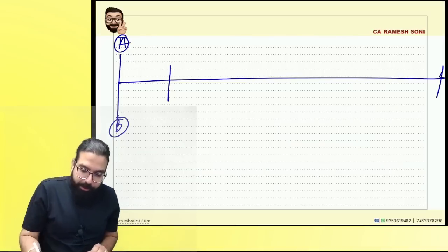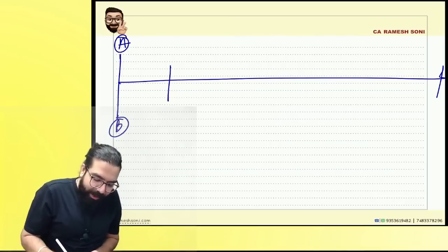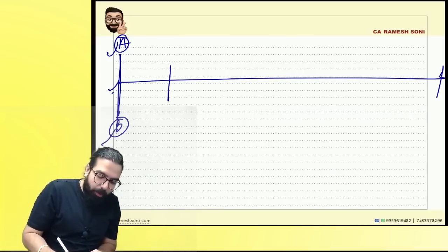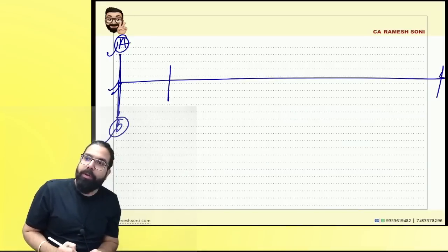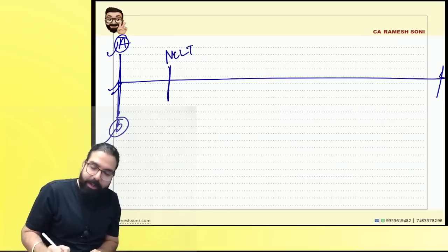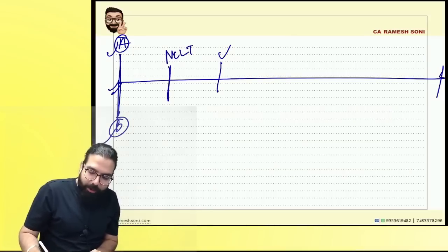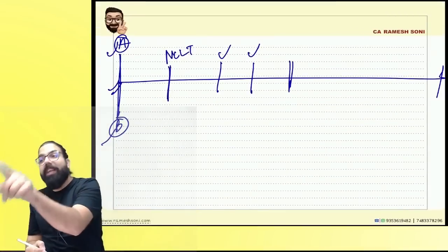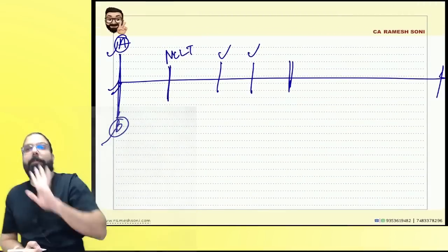Everyone over here. See, now what happens? Supposing there is A Limited. We are talking about section number 24. There is A Limited and B Limited. The board of directors decided today that we want to do amalgamation. Okay, everyone. Then they will go to NCLT. Correct? NCLT's order will come. Then they will go to ROC. Then ROC's order will come. Correct or not, everyone? Once the ROC's order comes, only then they can apply for registration.